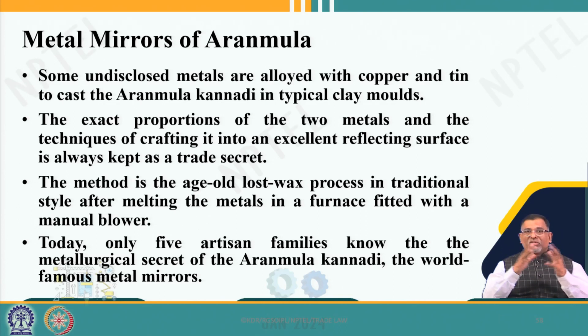From age old times everybody knows the traditional style of making mirrors, but this is specifically made of metal in furnaces with a mixing, and it is always kept as a trade secret. Presently there are only 5 artisan families left making these world famous mirrors. It is a trade secret.